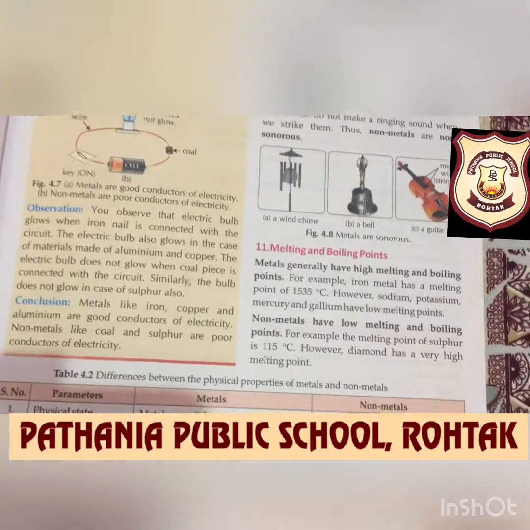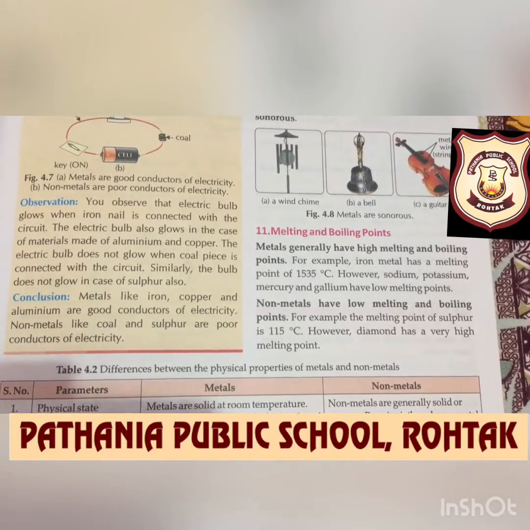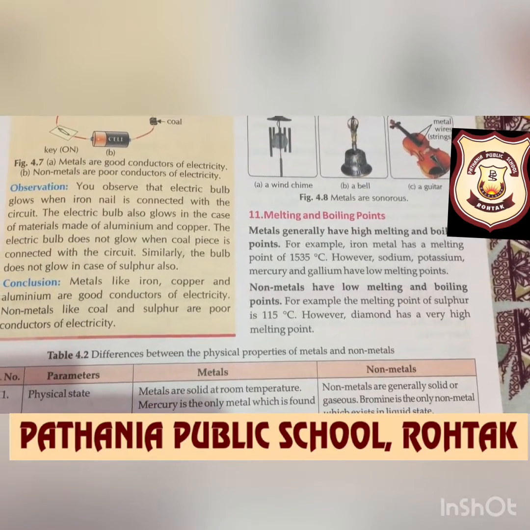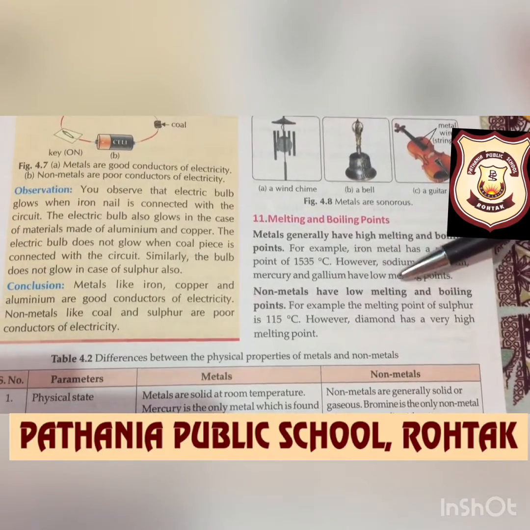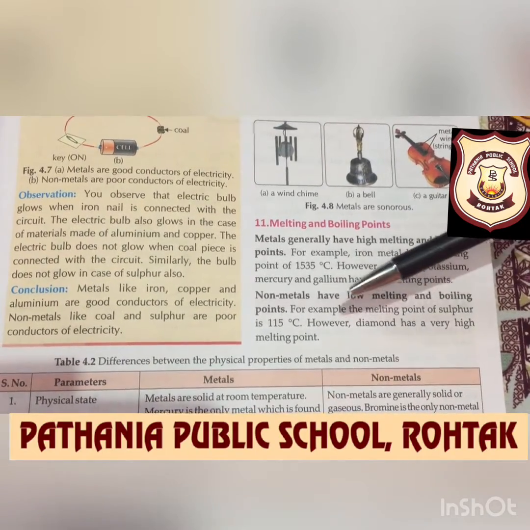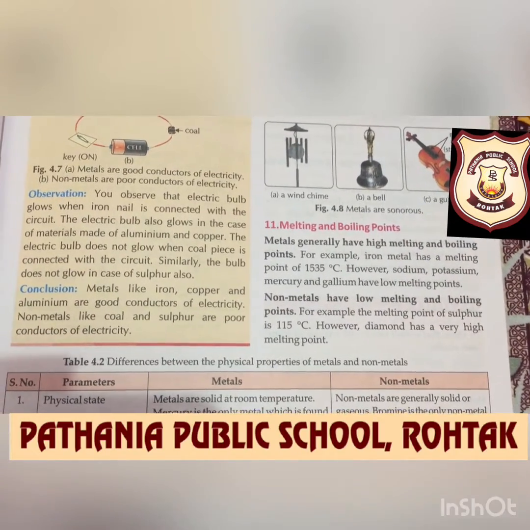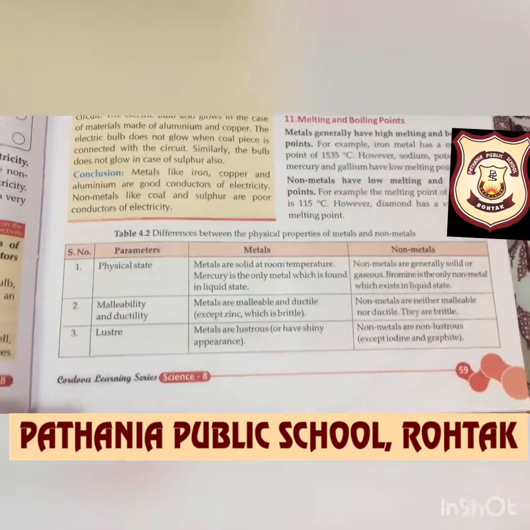And the last physical property is the melting and boiling points. Metals have very high melting and boiling points. It can go as high as 1500 degrees Celsius in iron, but non-metals have a low melting point. So we are only going to talk about these physical properties today.